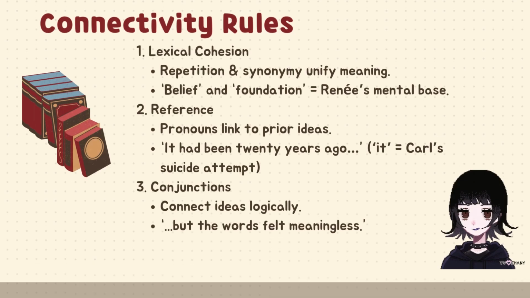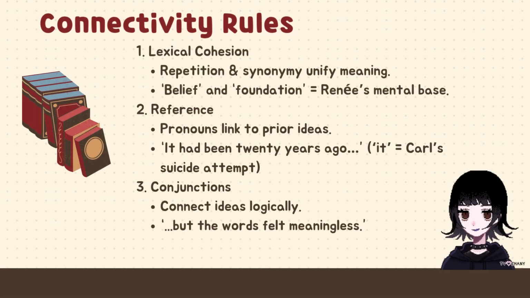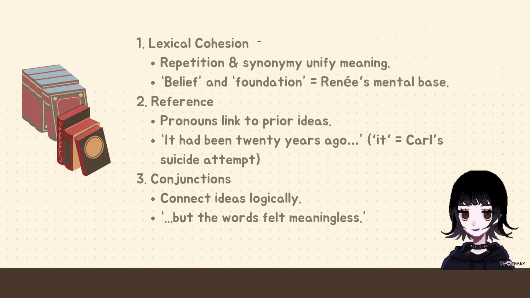And finally, the connectivity rules. First, lexical cohesion. Words like belief and foundation echo Renee's philosophical grounding and its collapse. Second, reference. Pronouns like it streamline storytelling. It had been 20 years ago. Quietly references Carl's past trauma. And third, conjunctions. Logical connectors show contrast and consequence. For example, she wanted to explain it to him, but the words felt meaningless.